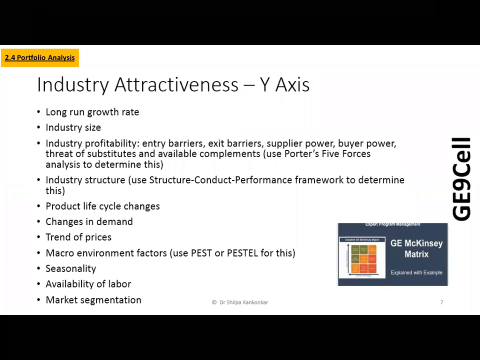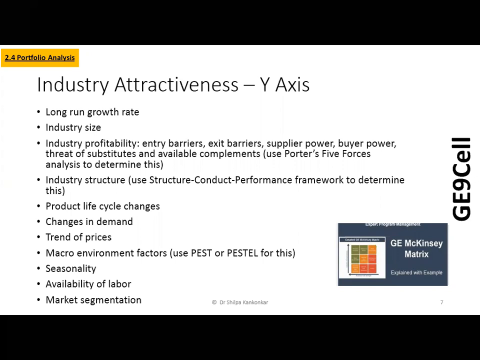It is the y-axis which talks about how hard or how easy it is for the company to compete in the market and make profit. So if seasonality is one of the factors because of which the product is doing very well, then you have identified attractiveness because you've put that in that block there.